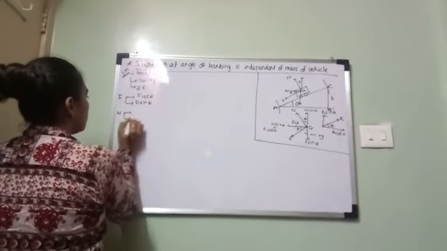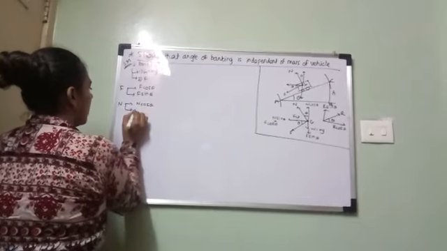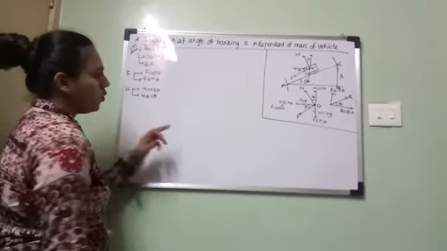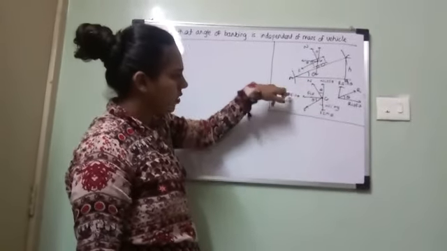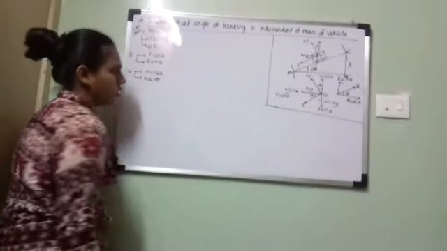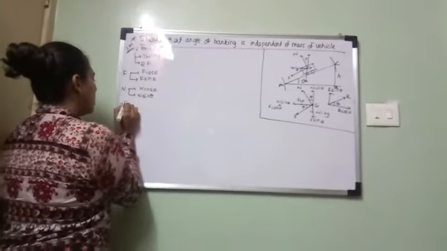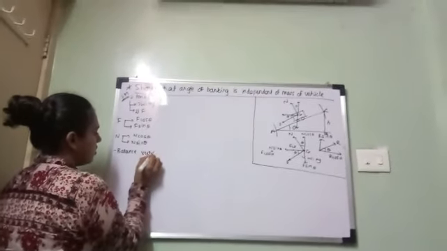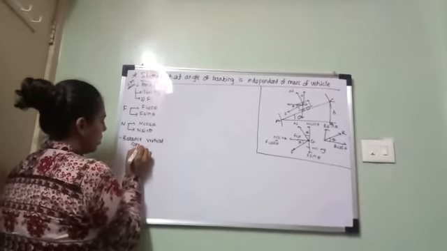Resolve N into two components, N cos theta and N sin theta. Now we will balance vertical components and horizontal components. So first, balance the vertical components.